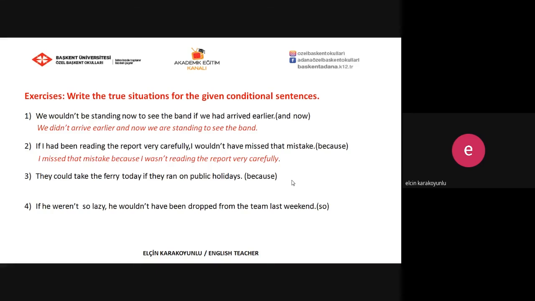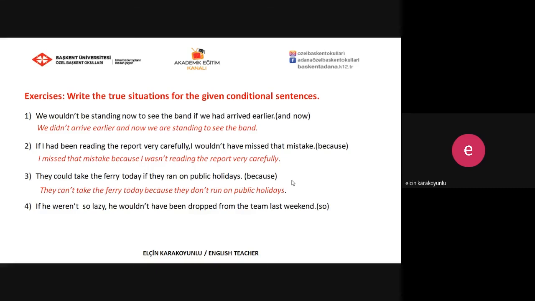And the third one, they could take the ferry today if they ran on public holidays. It seems to be an impossible situation here. That's why we have to use if conditional type 2. And the situation is they can't take the ferry today because they don't run on public holidays.